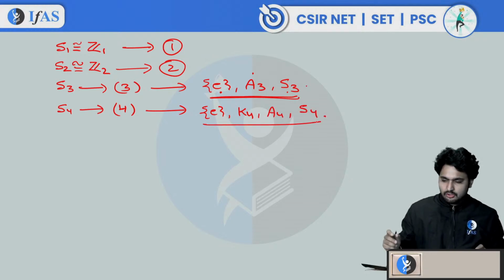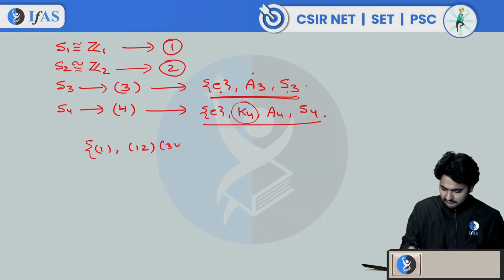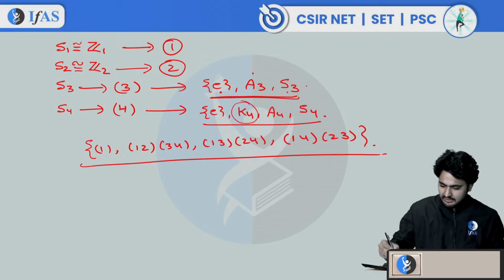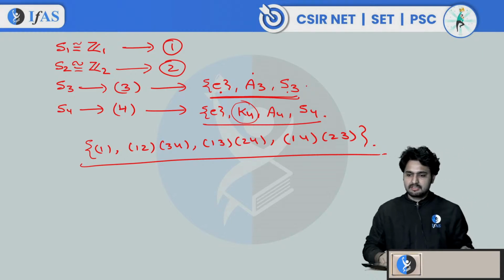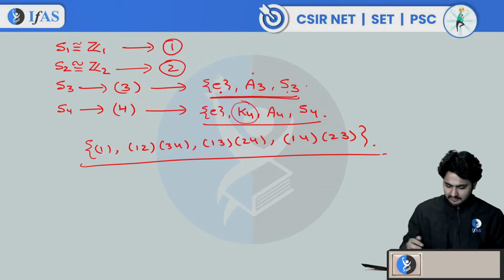These are all the normal subgroups of S4. We only need to verify that this is a normal subgroup, and let me tell you the normal subgroup of S4 of type K4 is this: the identity, (1 2)(3 4), (1 3)(2 4) and (1 4)(2 3). This is the normal subgroup. You can verify that every left coset will be the same as the right coset for this subgroup. Okay, so these are the normal subgroups of S4.